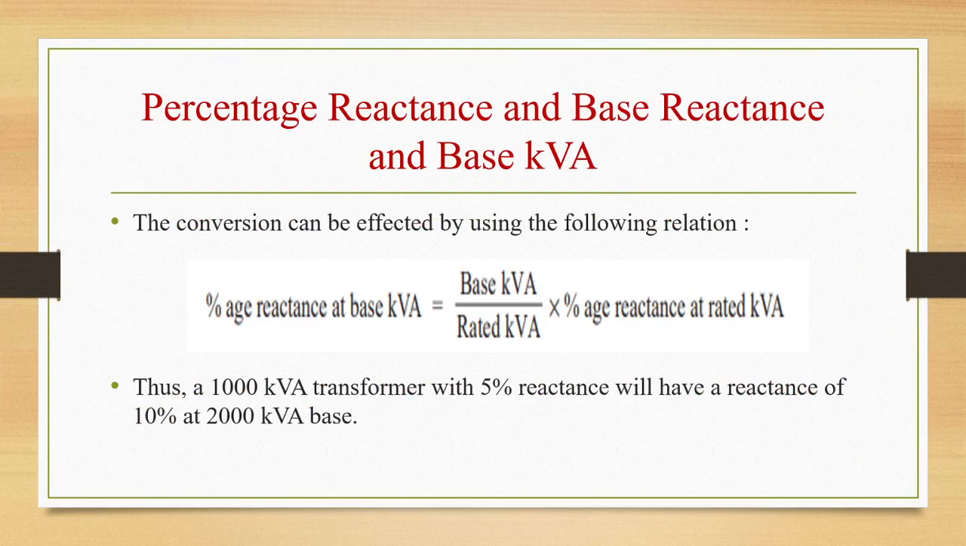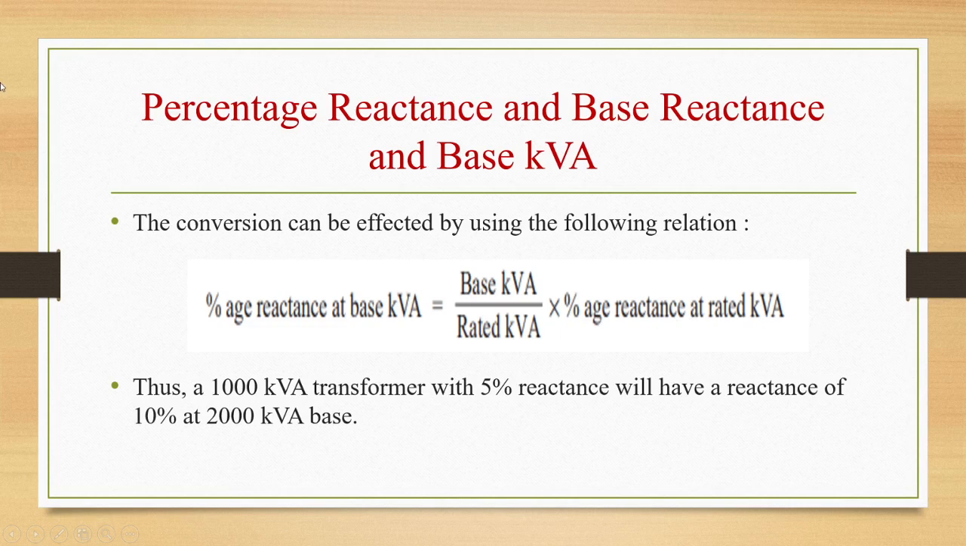The conversion can be effected by using the following relation. Percentage reactance at base kVA is equal to base kVA by rated kVA into percentage reactance at rated kVA. So students, all of you make a note of this formula.